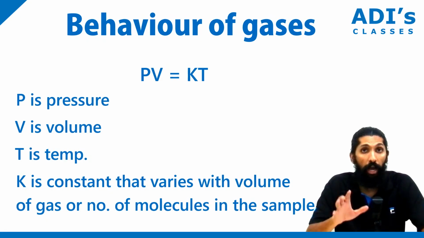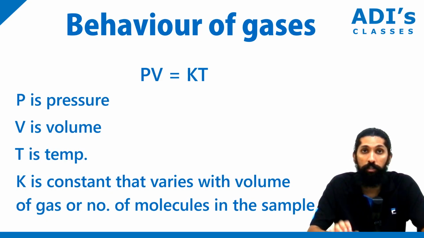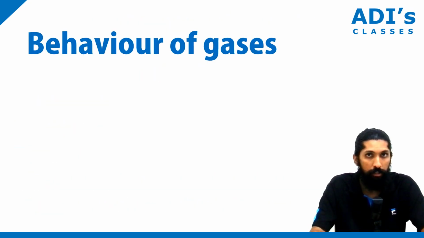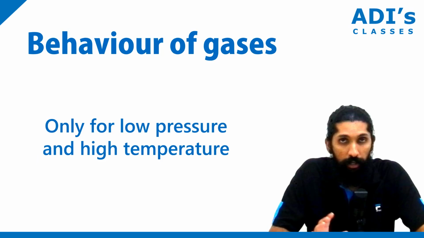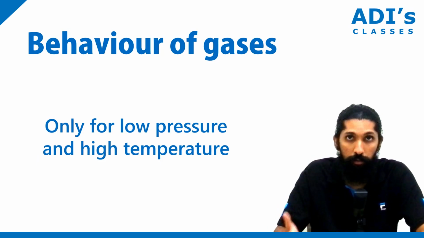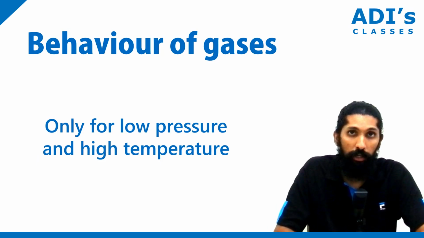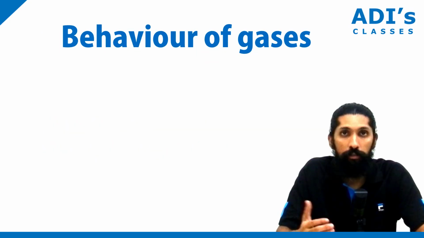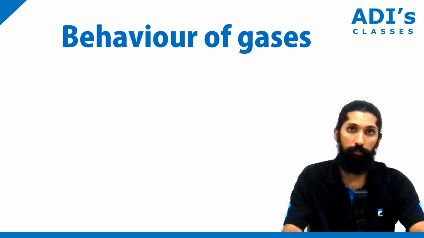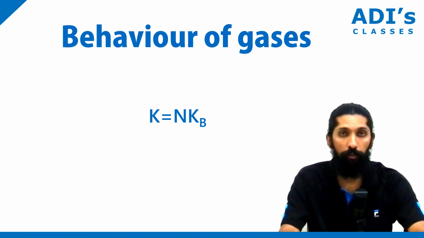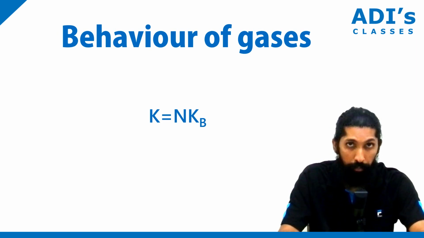Basically, the value of K depends on the number of particles. Make sense? So, at low pressure and high temperature, any gas is going to behave this way. Now, that value of K, the one which depends on the volume, can also be written in another way, that is K is equal to N Kb. Here N is the number of particles and Kb is called the Boltzmann constant.